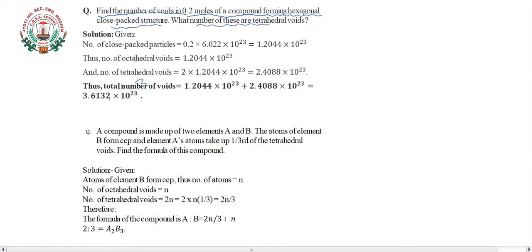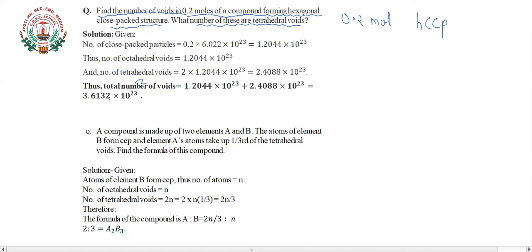What number of these are tetrahedral voids? Here it is given that 0.2 moles of a compound is forming HCP, hexagonal close packing structure, and we have to find out how many tetrahedral voids will be present.